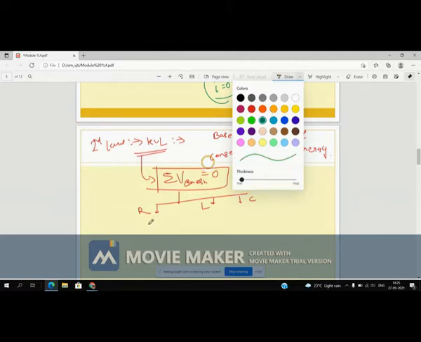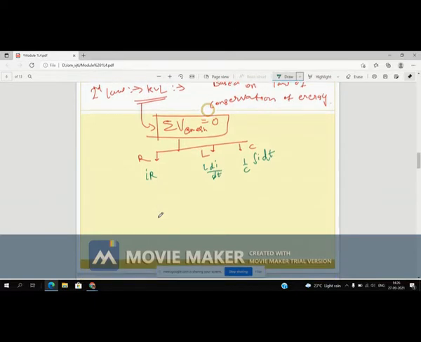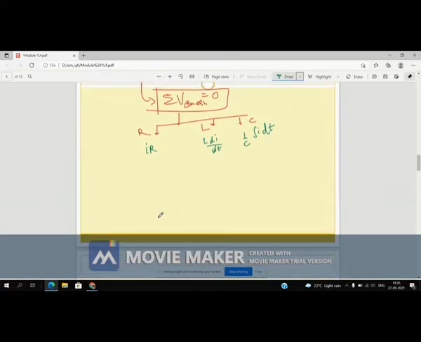See here, right? So V is equal to IR, and the voltage across an inductor is V equal to L di by dt, right? And across a capacitor, dv by dt is equal to ic. When you integrate both sides, you will get 1 by C integration of i dt. So this is the voltage across these three elements. So the sum of all voltages in a mesh is equal to 0.